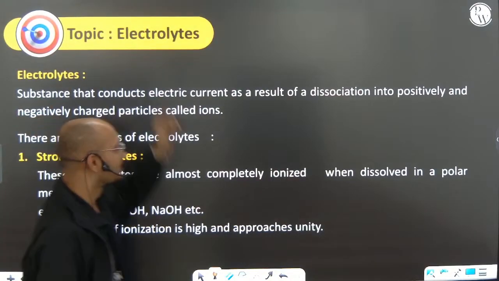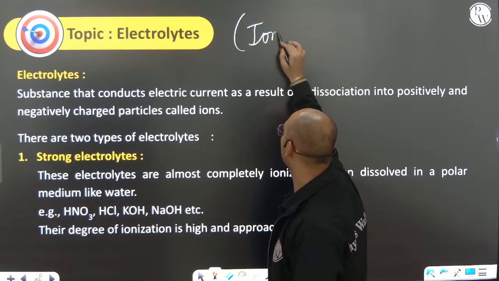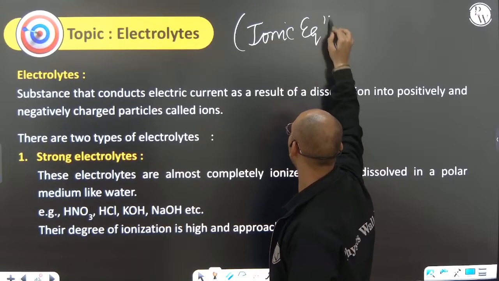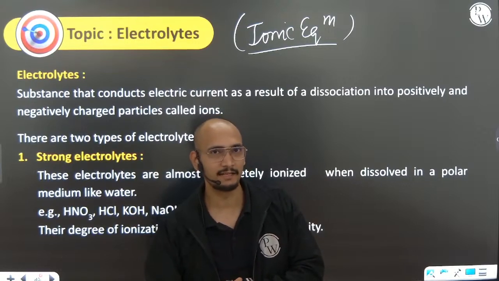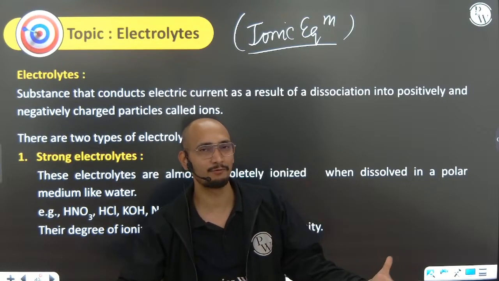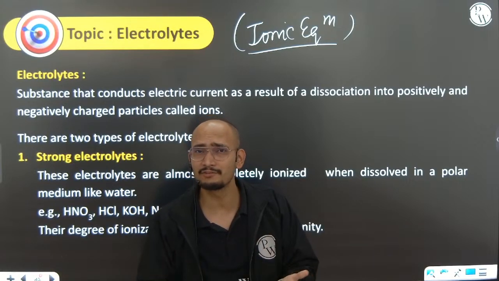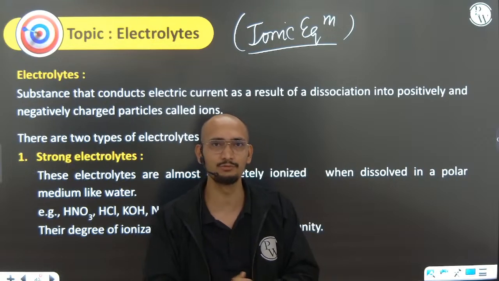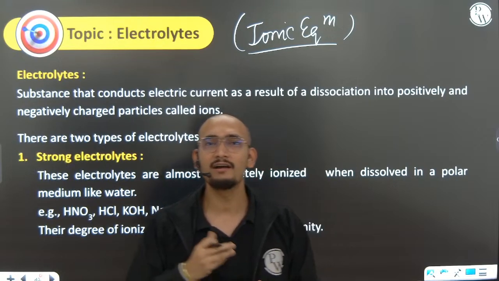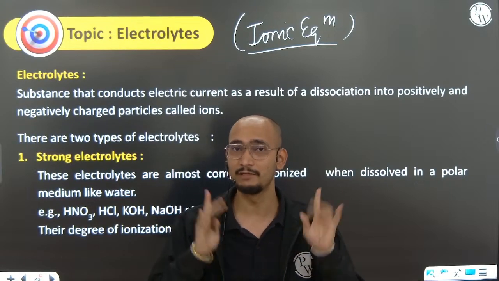Next, now we are in ionic equilibrium. In ionic equilibrium, we have to keep in mind a few things. If there is an electrolyte that is completely dissociating in water, it means the reaction goes to completion, so it is an irreversible reaction. Then do not use ionic equilibrium. Ionic equilibrium is used only when there is incomplete dissociation, because only then will equilibrium take place.